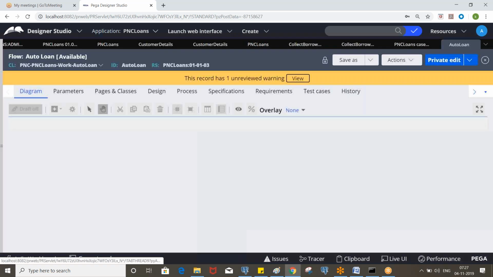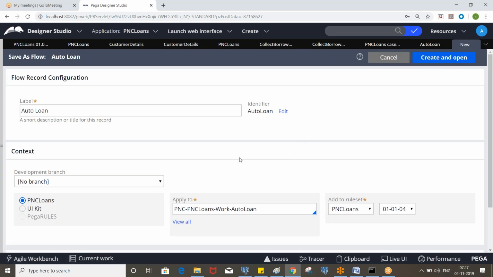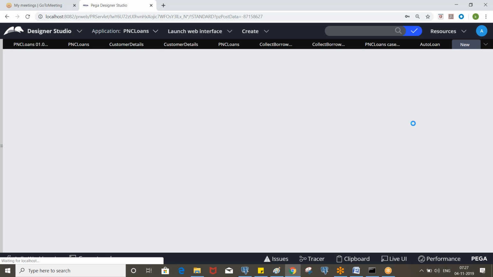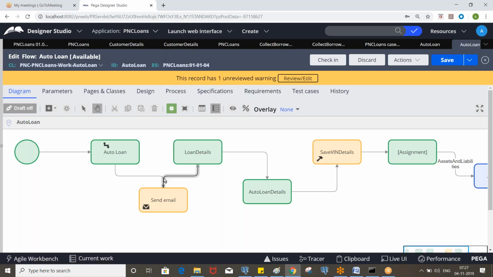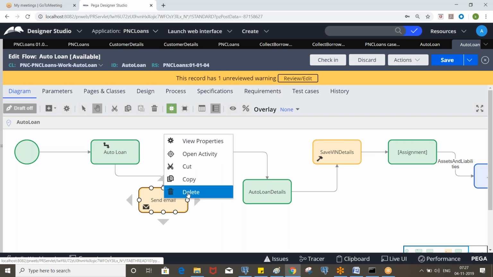It's there in 03, save as into 04. So let's remove this one as well.